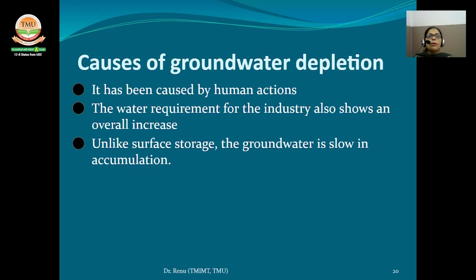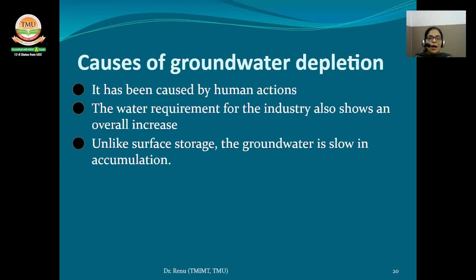Groundwater problems are becoming increasingly serious in many areas of the world, and the rapid increase in the rate of pumping of the groundwater in many aquifers has caused a steady lowering of the water table, where the extraction of water has exceeded the rate of the recharge. So, if we are talking about the cause of groundwater depletion, then the first one is that it has been caused by human action.